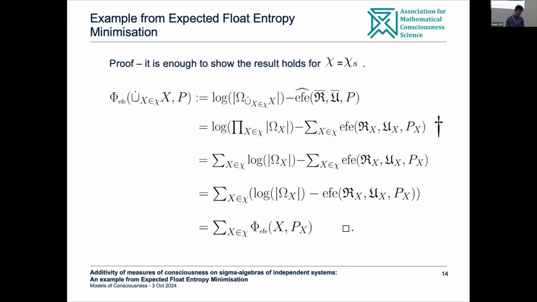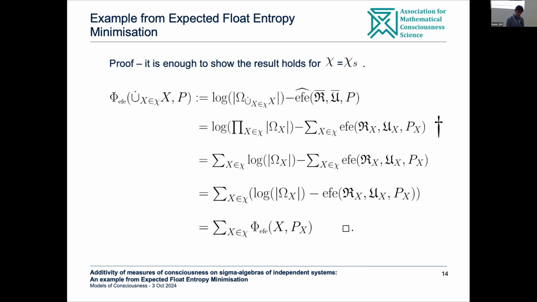So indeed, you see that this is an example of a measure which is additive when restricted to sigma chi-S. I went through that quite quickly. I think I am on time with probably a couple of minutes left on the clock, which is fine.